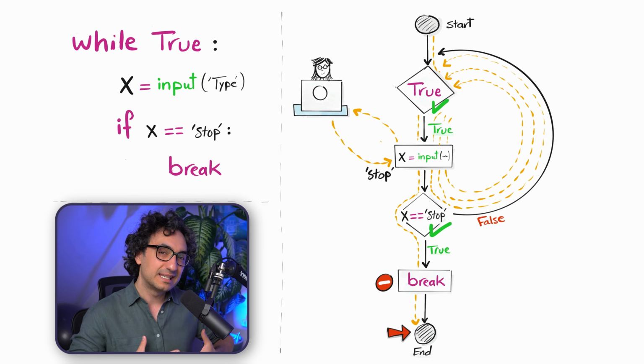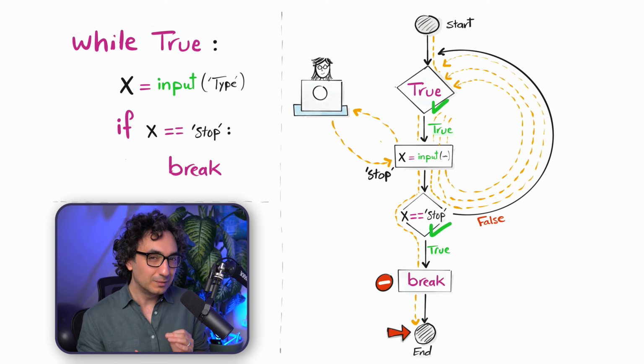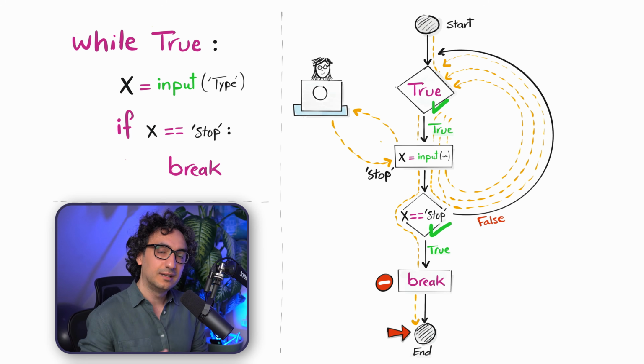So as you can see, this is another way to build a loop. You build an infinite loop and then you add to it an if statement together with a break, because this is your only chance to stop and exit the infinite loop. Otherwise, you're going to be stuck in a black hole. So my friends, this is very risky, but if you do it correctly, everything is going to be fine.